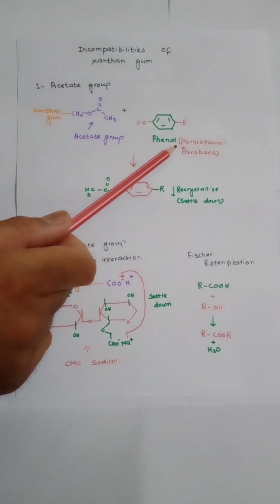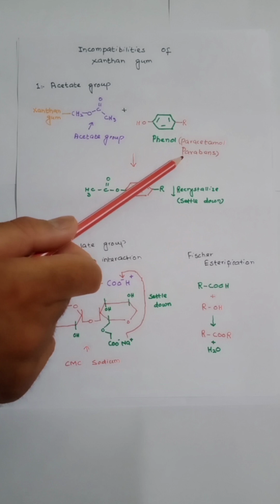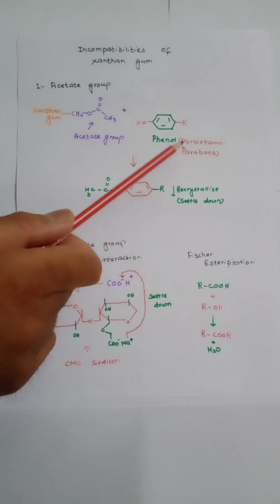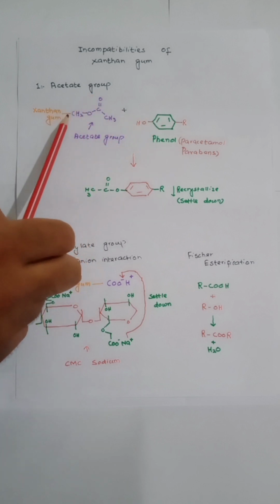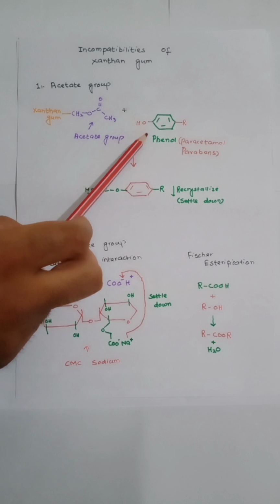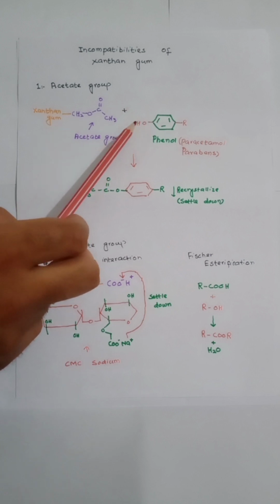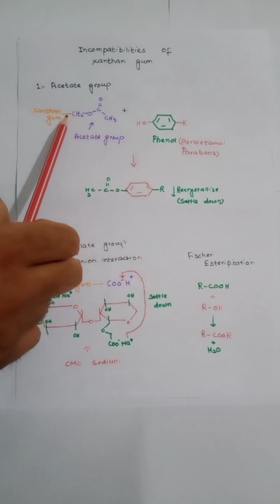Paracetamol is a phenol. Similarly, parabens like methyl paraben and propyl paraben are also phenols. There is a reaction between acetate and phenol, and this reaction is known as phenol acetylation.